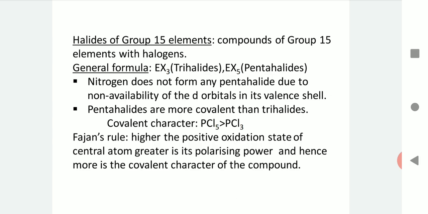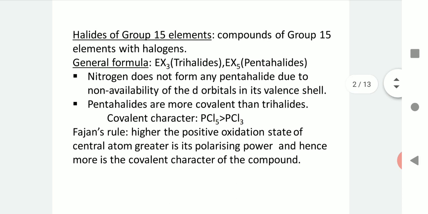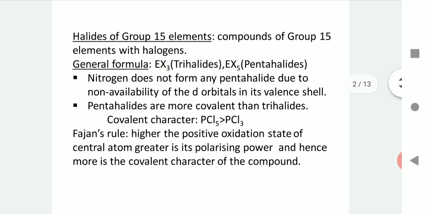Now, among group 15 elements, nitrogen does not form any pentahalide. This is because it does not have any d orbital in its valence shell, and hence it cannot expand its covalency beyond 4. Now, the pentahalides are found to be more covalent in character than the trihalides of group 15 elements.